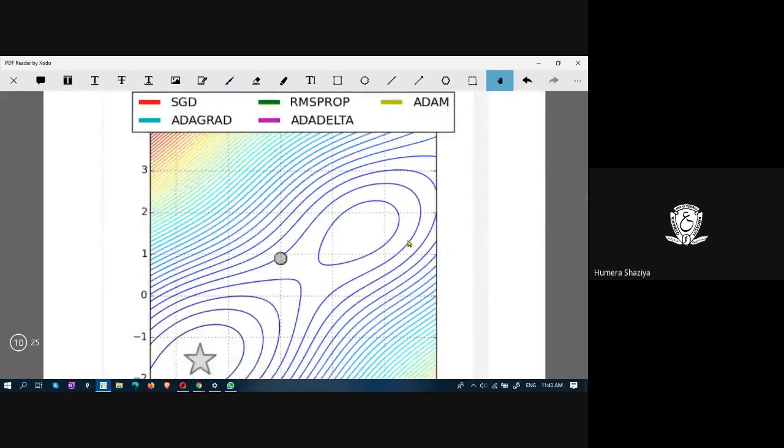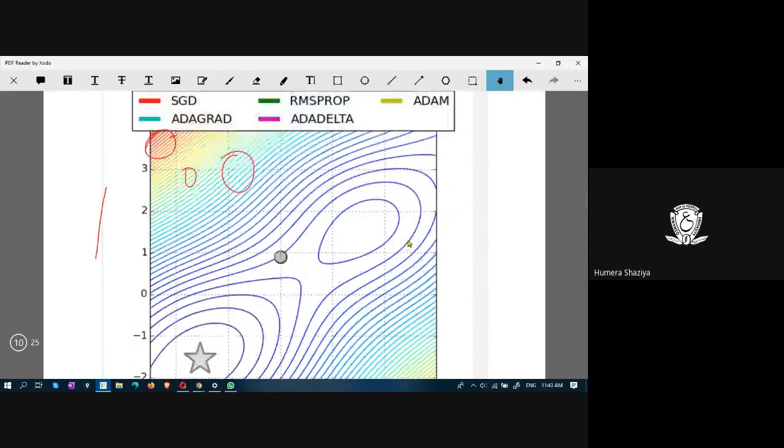Here, if you see this figure, it has these contours, and this red line denotes SGD. Here you can see SGD, and this blue is ADAGRAD. Green is RMSprop, purple is ADADelta. Where is purple?